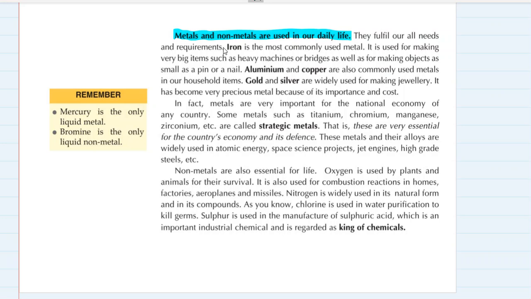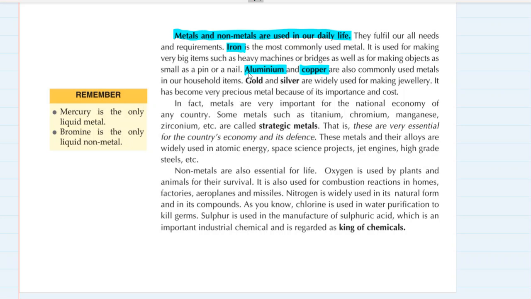It is used for making very big items such as heavy machines or bridges, as well as objects as small as a pin or a nail. Aluminium and copper are also commonly used metals in our household items, right? Utensils, and there are so many objects made of aluminium and copper, wires, electrical fittings, etc.